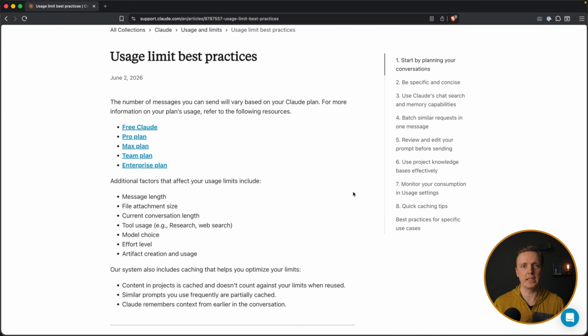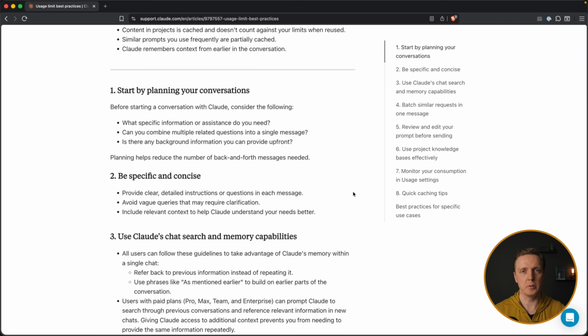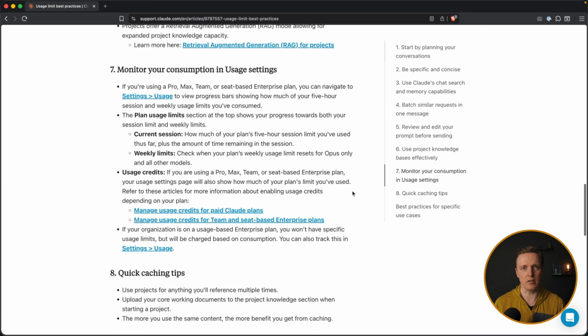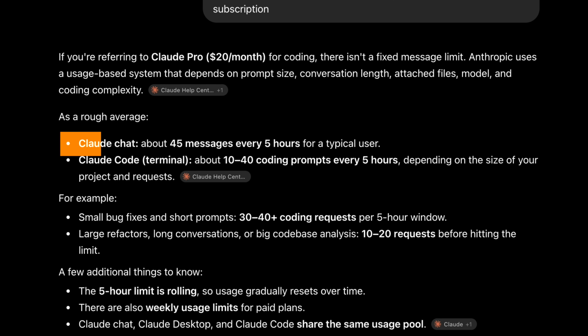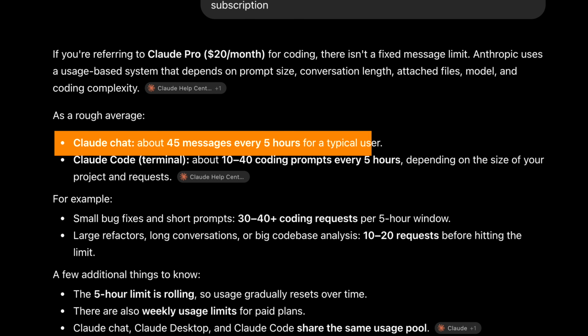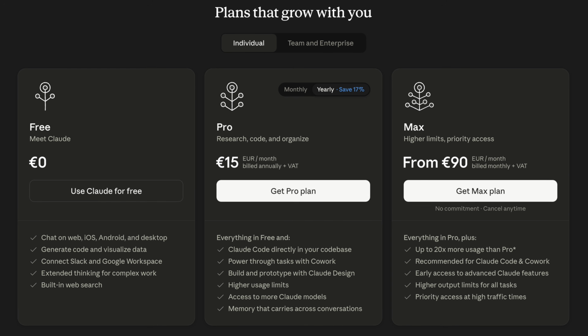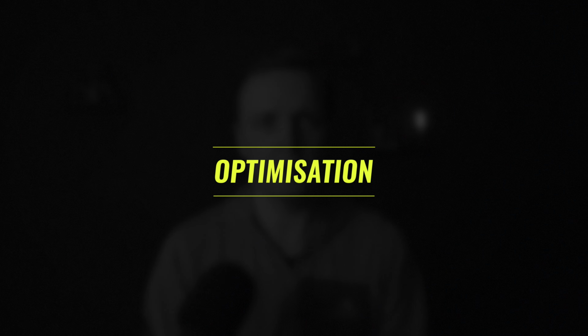Nowadays, really often we have a limit on the number of queries per day and also per week. Like for example in Claude, you are getting around 45 to 50 messages in a scope of 5 hours. But then on top of that you are getting a weekly plan, and even if you're using more expensive plans like $100 or $200, you can still spend too many tokens. So how can you optimize it?